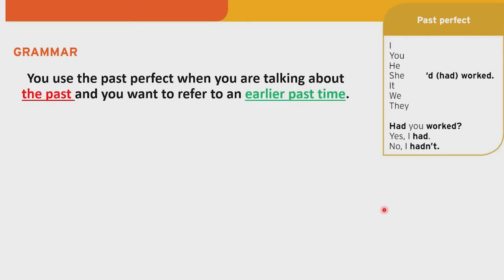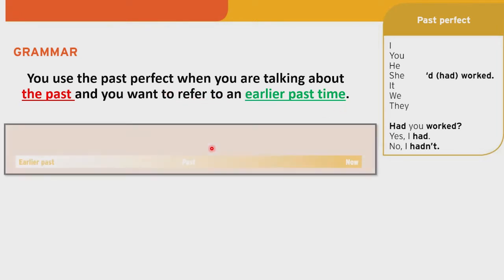You use the past perfect when you are talking about the past and you want to refer to an earlier past time. All right, imagine that we have this timeline. We have here now, present, then we have past, and we have earlier past.